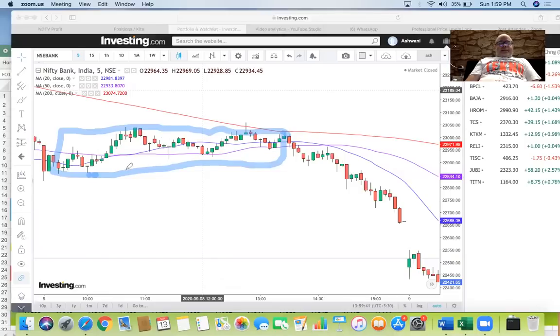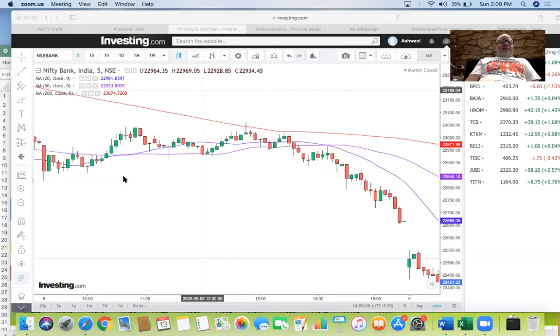And the moment this first hour low started to get taken out, this is the 20 period halt, you started to collapse on the downside. So immediately if you are trading near the 200, there is no way you are going to play on the opposite side.